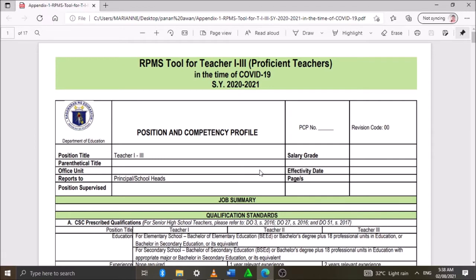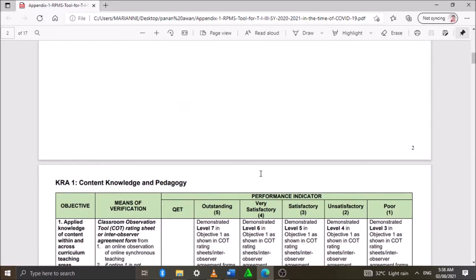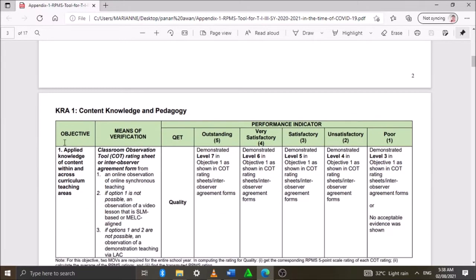Okay, so the RPMS tool for Teacher 1 to Teacher 3 in the time of COVID-19, school year 2020 to 2021. Okay, so the KRA1: Content Knowledge and Pedagogy. So for objective number 1, we have here: applied knowledge of content within and across curriculum teaching areas.